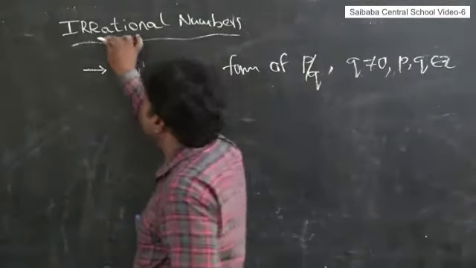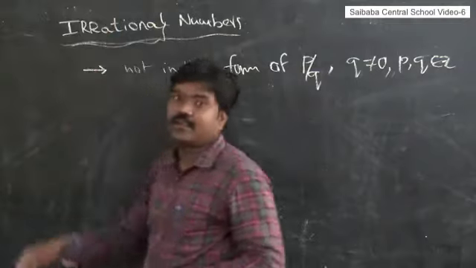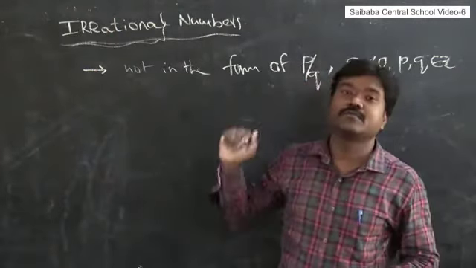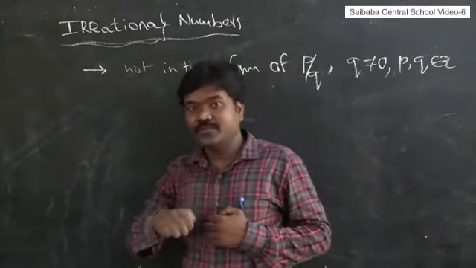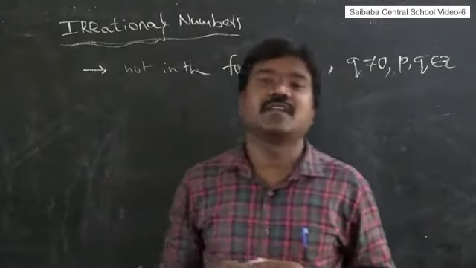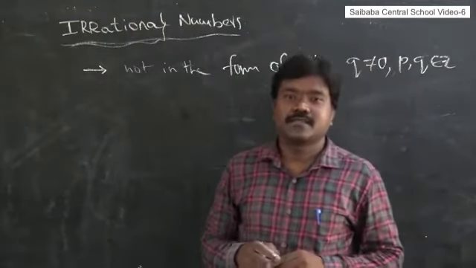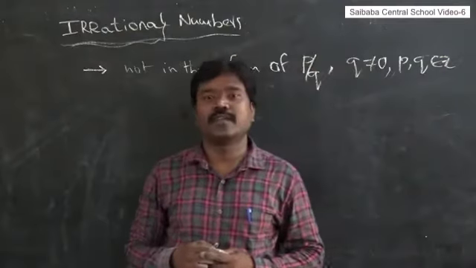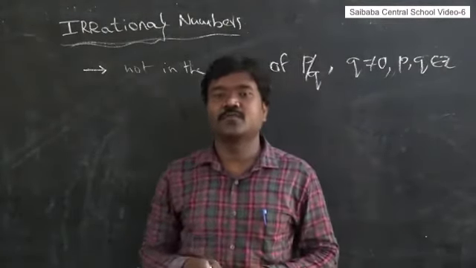What is an irrational number? Here we have some history of this. Irrational numbers are numbers which are not in the form of p by q. Now I am going to explain some points about irrational numbers. Who introduced these irrational numbers? Students, you already know about Pythagoras. Pythagoras is a great mathematician. He gave the Pythagoras formula, which is already familiar to you.